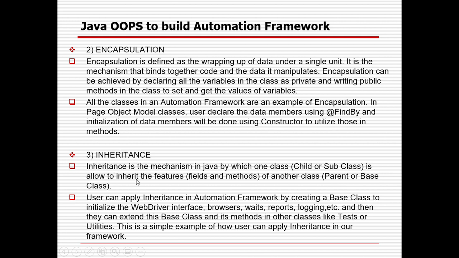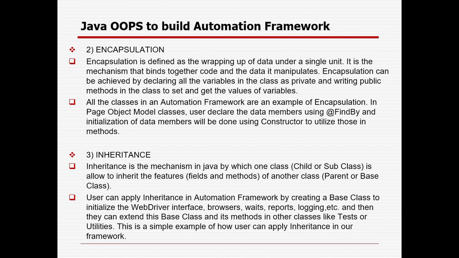Then inheritance. Inheritance is nothing but using the properties of the father or forefather at the child's level. So we create a parent class or base class, and also a subclass or child class, and we utilize all the properties of the parent in the child class. In the real-time framework we will be using a base class where we create all the important methods, for giving properties like the path of the exe files. In case we need to capture a screenshot, we will be giving the path.